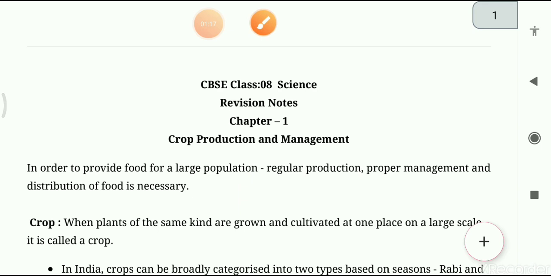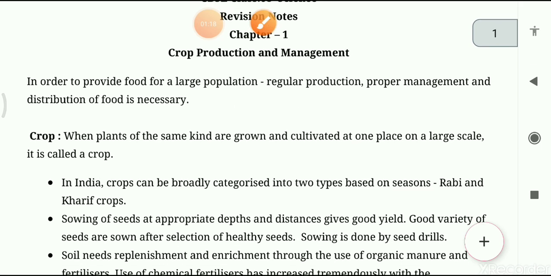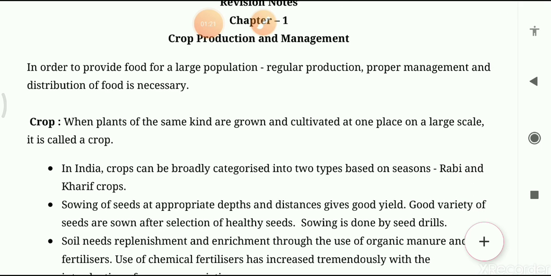Now let's proceed to another point. First of all, the question is: what is a crop? According to the definition given here, when plants of the same kind are grown and cultivated at one place on a large scale, it is called a crop.